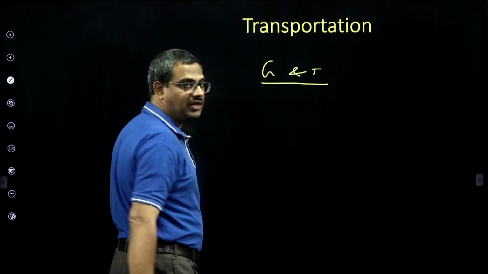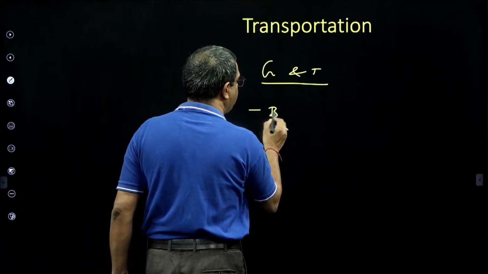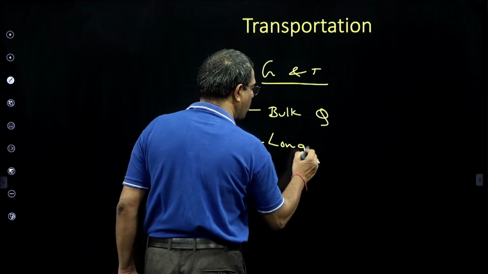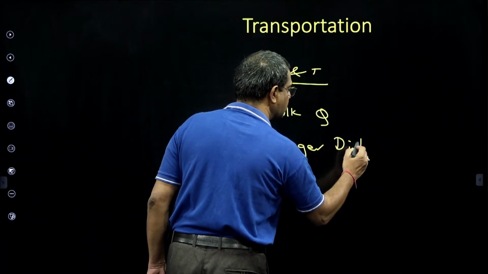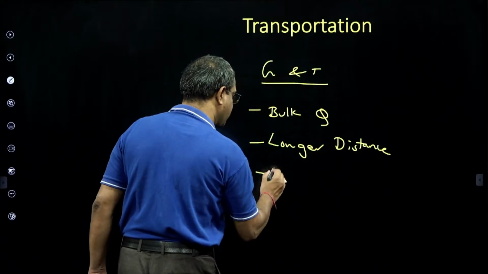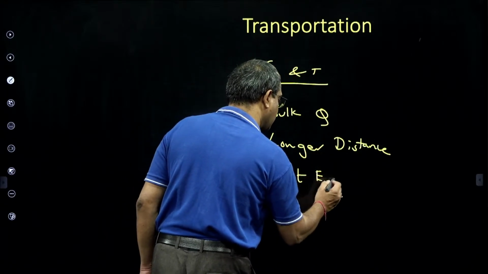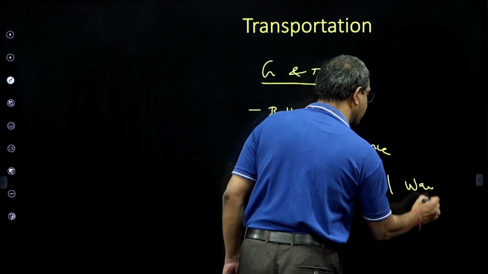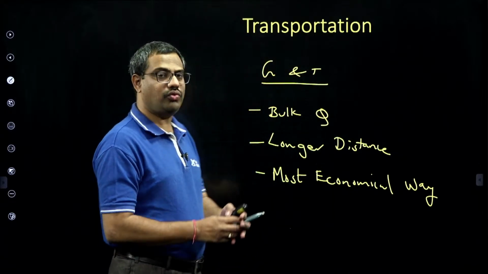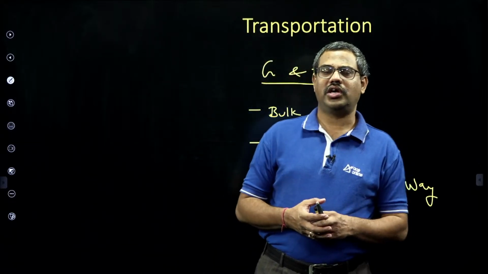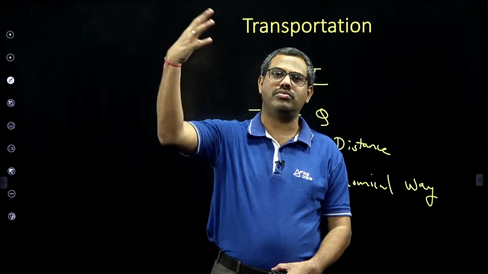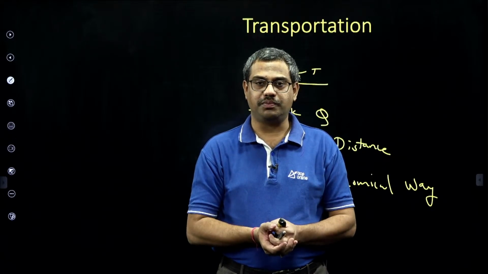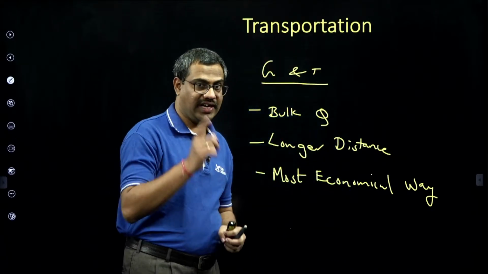in bulk quantities and longer distances, and that too in the most economical way. Yes, the most economical way is electrical, with minimum losses and high efficiency. Suppose you want to transport energy from one place to another. Can you take a hot cup of tea and travel to Mumbai and drink it, starting from Hyderabad? By the time you reach Mumbai, it will be gone. But electrical can be transported anywhere in large quantities with the highest efficiency.